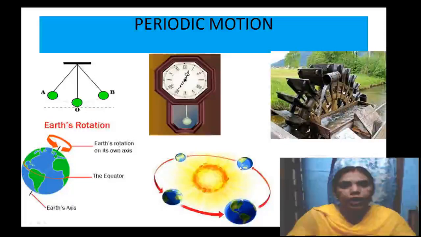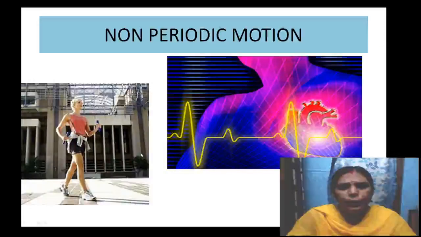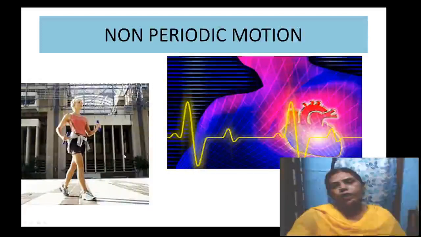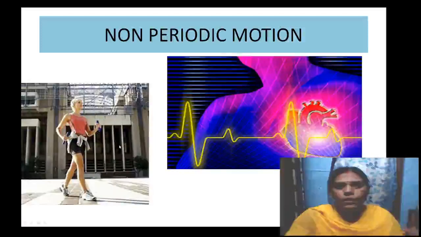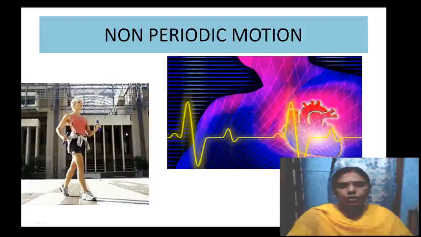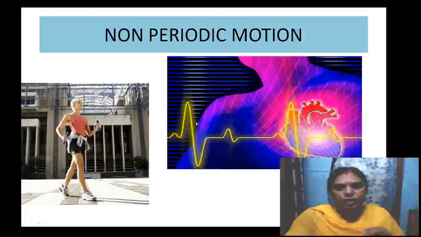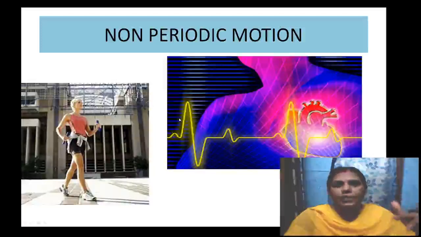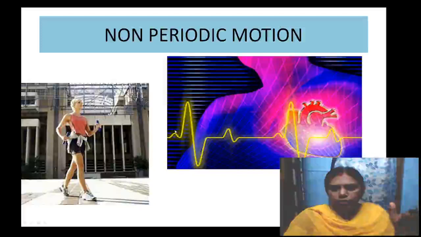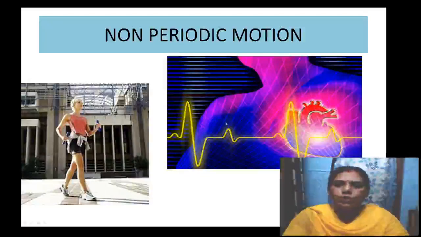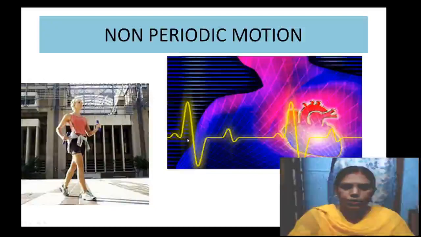Now the next one is non-periodic. Non-periodic means it is also a repetitive motion, coming again and again, but it is not in a regular interval of time. See, the swinging of our arms when we walk is not at a regular interval, right? It depends upon the person. And the heartbeat also varies, right? It depends upon the health of the person. Clear? Sometimes if the blood pressure is high, then the heartbeat also varies, right? So that is non-periodic, but it is repetitive.